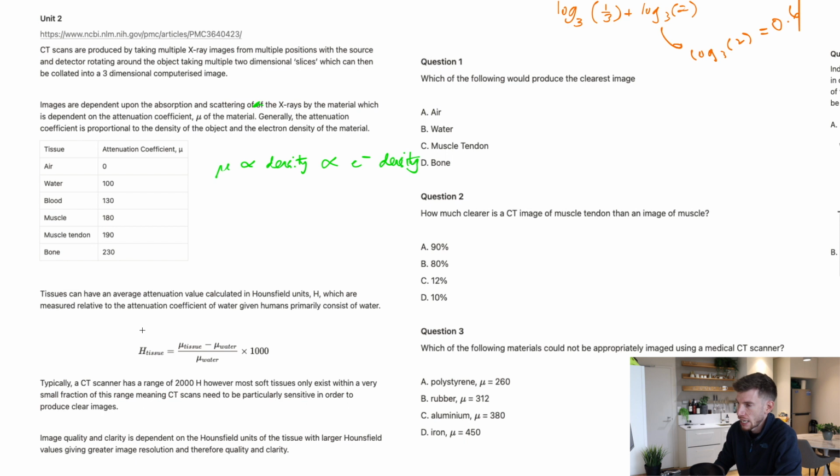And then typically a CT scan has a range of 2000 H. However, most soft tissues only exist within a very small fraction of this, meaning that CT scans need to be particularly sensitive in order to produce clear images. Image quality and clarity is dependent on the Hounsfield units of the tissue, with larger Hounsfield units giving greater image resolution and therefore quality and clarity. So that's another mathematical relationship. Basically we've got increased H equals increased clarity or quality and resolution, all those different words.